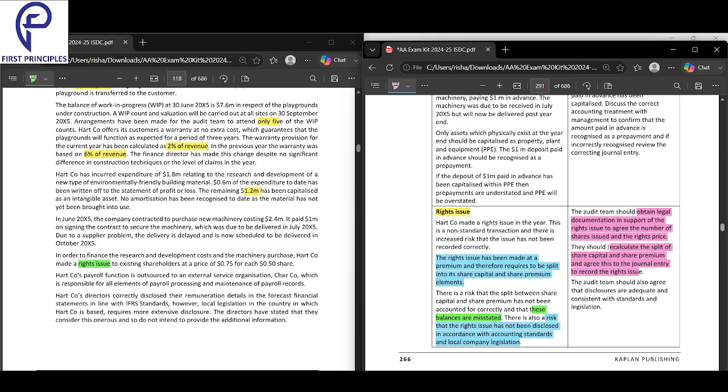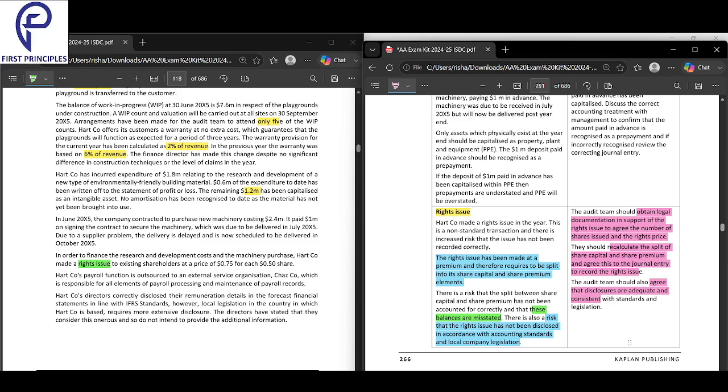The audit team should also agree that disclosures are adequate and consistent with standards and legislation. You should also ensure that the disclosures are adequate and consistent with the standards and legislation.